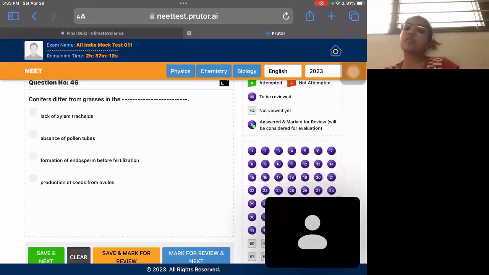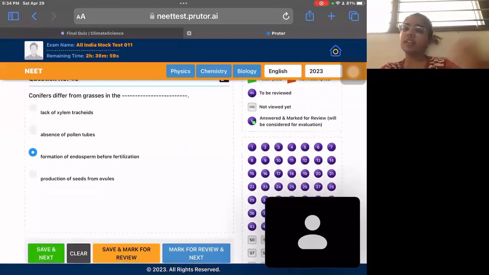But formation of endosperm before fertilization is done in conifers, but in grasses it is not before fertilization. It is also given in NCERT clearly, so you need to learn this. If you can understand the concept very well, or you need to mark up the differences between the dicot, monocot, conifers, grasses. Certain levels are there where you need to learn the differences.